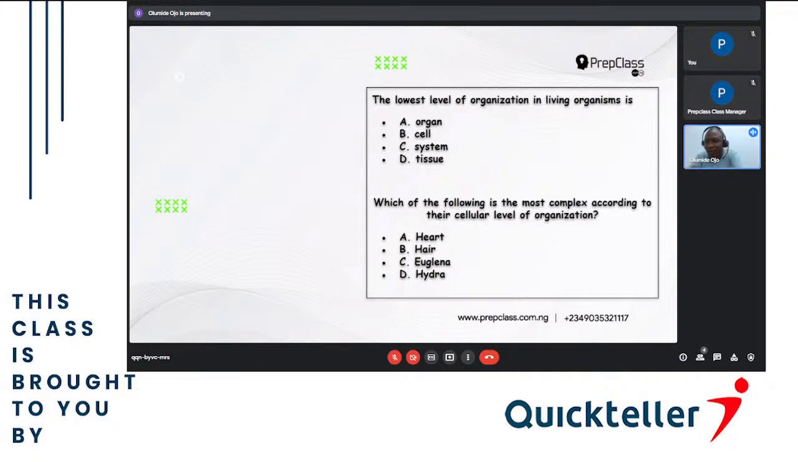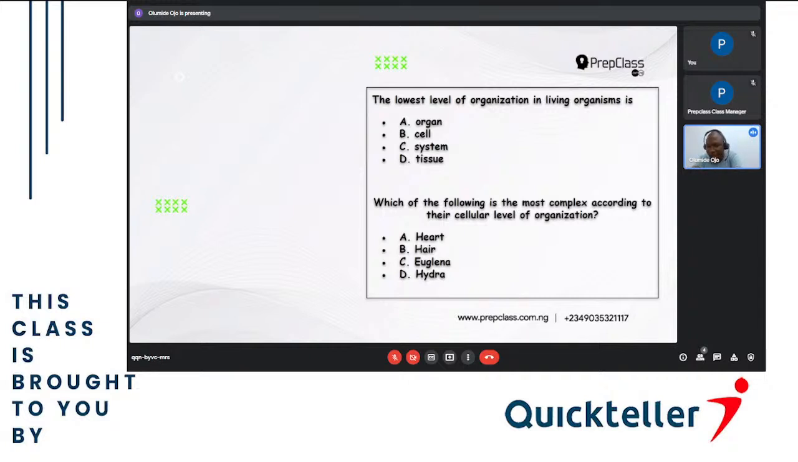So the lowest level of organization in living organism is what? Is cell. The highest level is what? System. So the answer is B, cell. Next question, please. Which of the following is the most complex according to cellular level of organization? The most complex according to the cellular level of organization.